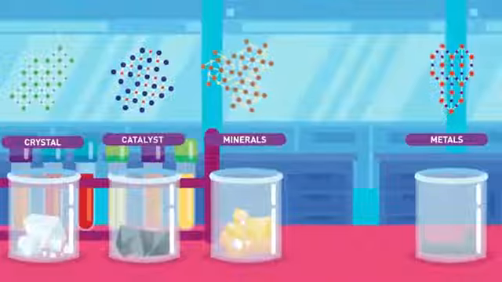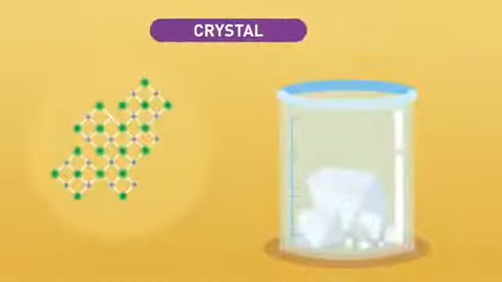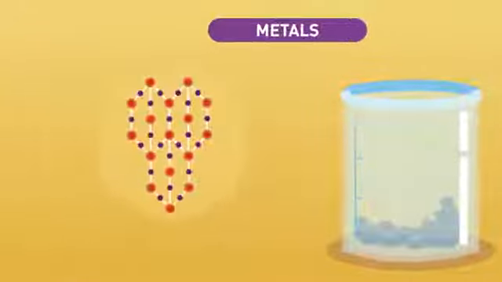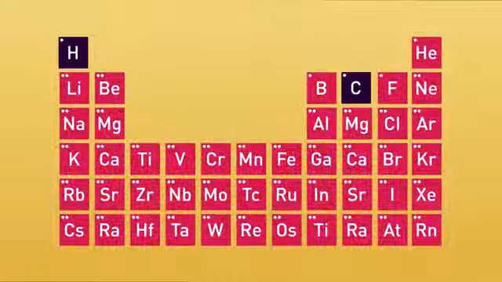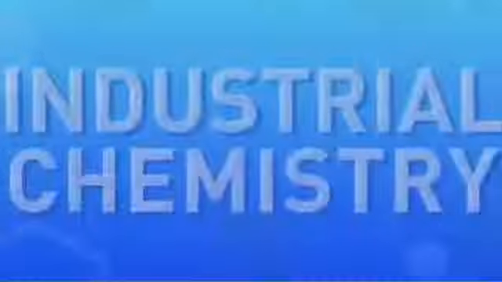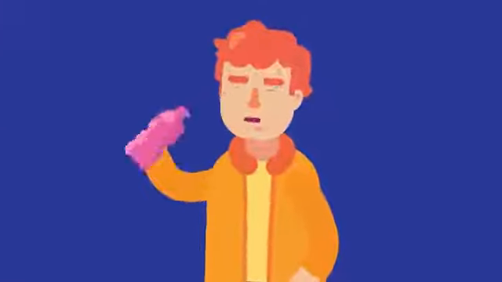Compounds studied by inorganic chemists include crystal structures, minerals, metals, catalysts, and most elements on the periodic table. Industrial chemistry. Industrial chemistry is the branch of chemistry which applies chemical and physical processes towards the transformation of raw materials into products that are of benefit to humanity.